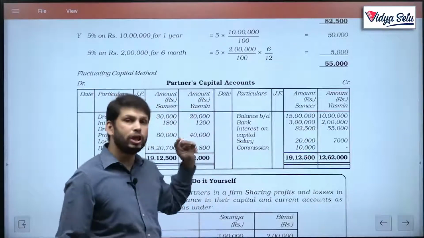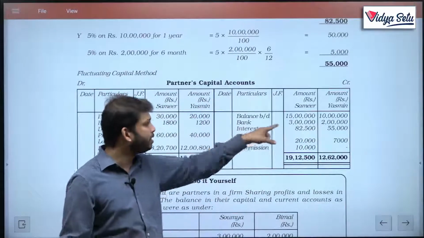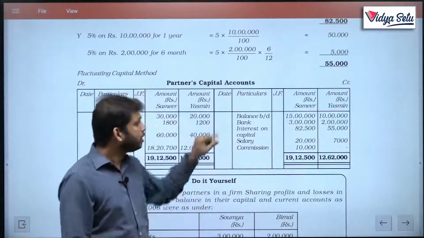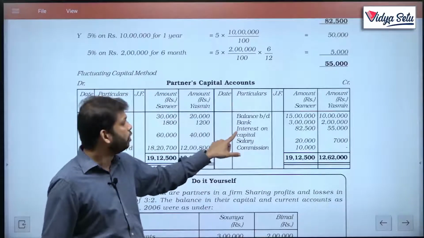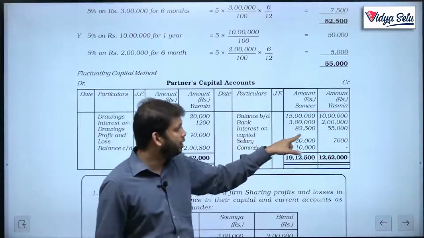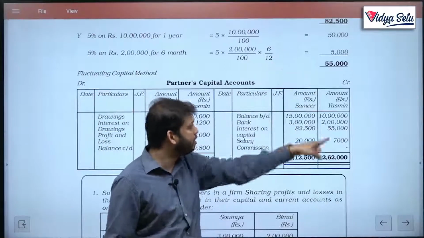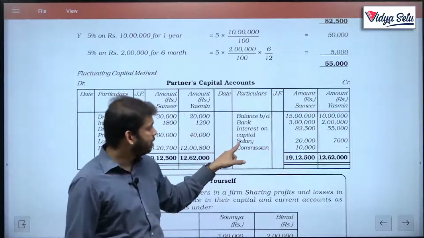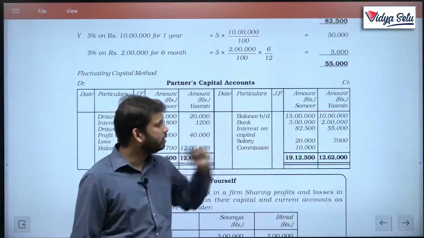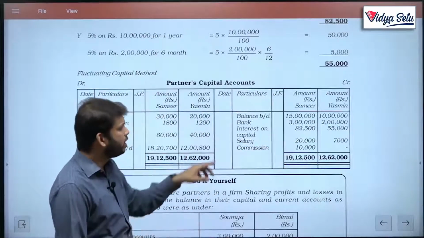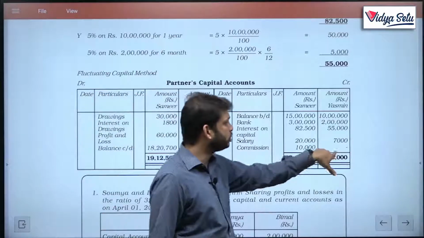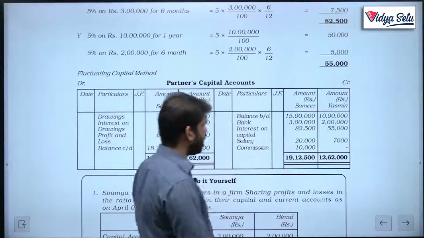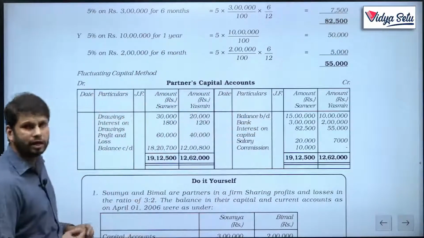Now they brought additional money which increases the capital. So bank 3 lakh and 2 lakh. Interest on capital will also increase their capital. We already calculated 82,500 and 55,000. Salary, Samir will get 20,000 and Yasmin will get 7,000 and he'll get a commission of 10,000. Yasmin is not getting any commission, so there is a small dash over there. So these all increase the capital.